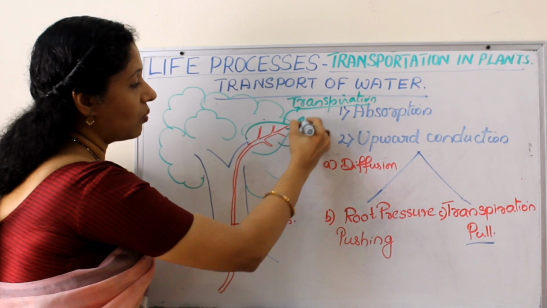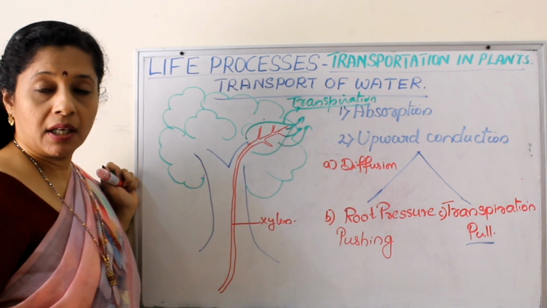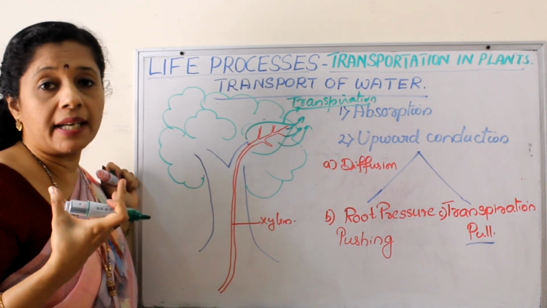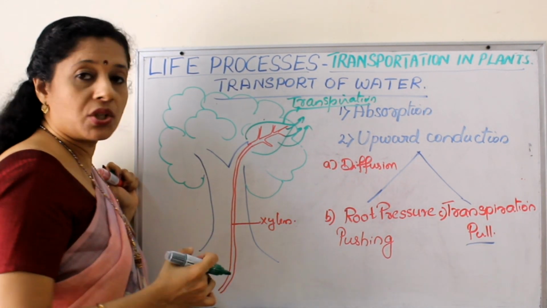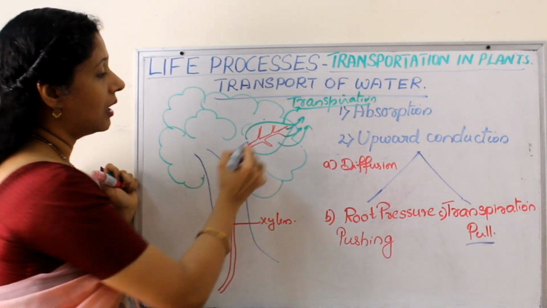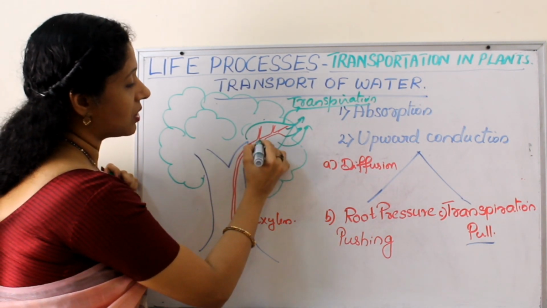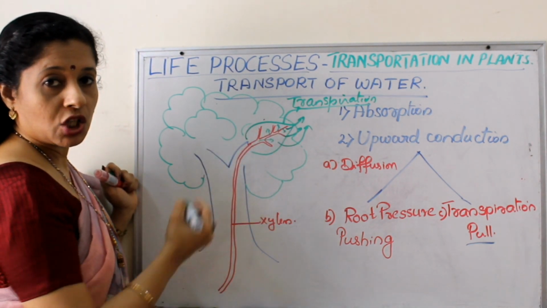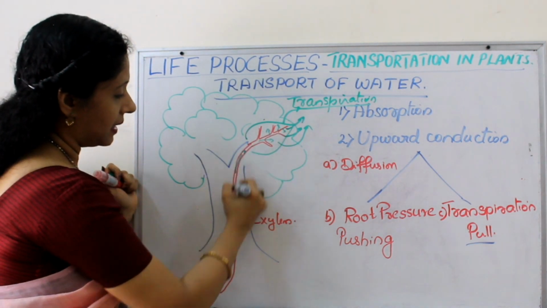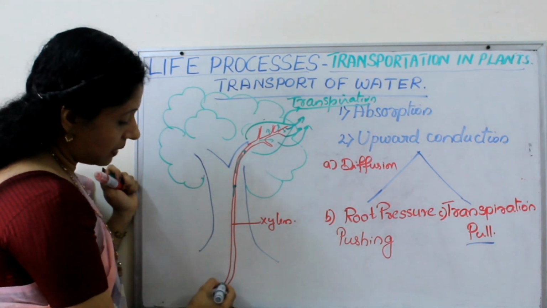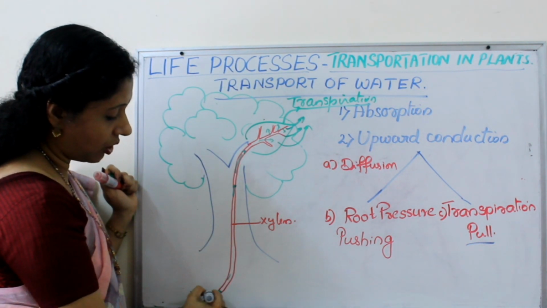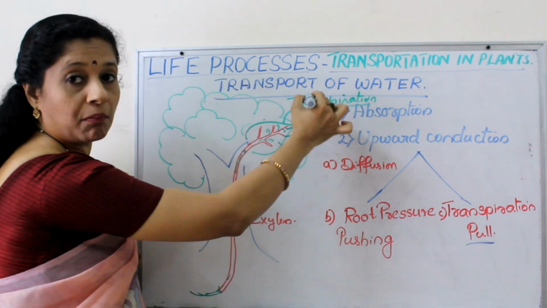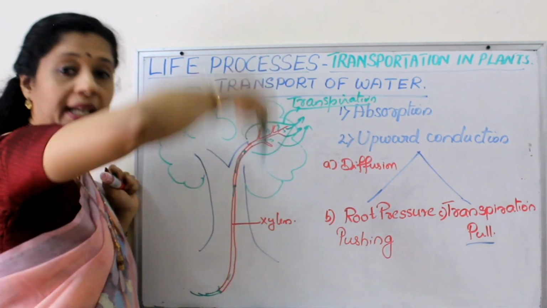So when more and more water goes out of the leaf, a tension is created in the leaf, a water tension, because the leaf doesn't get water. So in that situation, from where can the leaf take water? From the xylem, because xylem has water. So the leaf cells will take water from the xylem. So more water will be pulled up in the xylem. That will add to taking in of more water from the soil. So the transpiration pull, like a pulling from here, we are pulling it up.